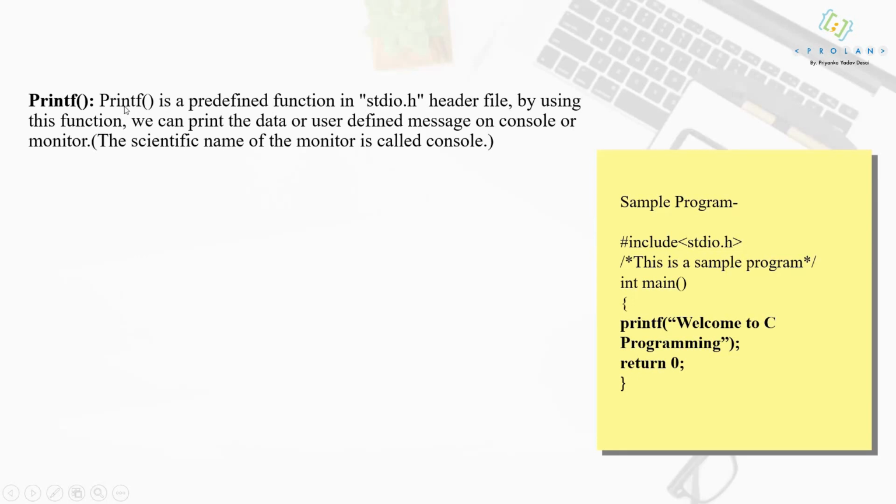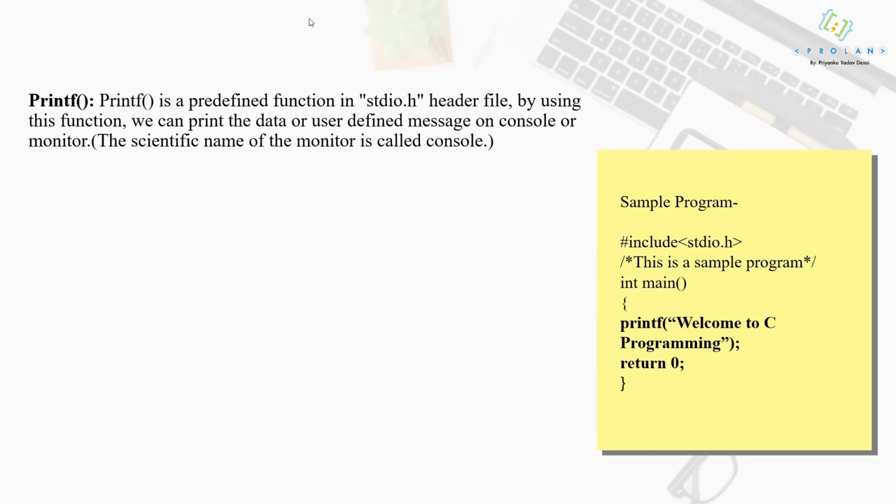So if you want to use the printf function, then you have to include the stdio.h header file in your program. Now by using this function we can print data or a user defined message on the console. So with the help of this printf statement, whatever you want to print, you can print on the output screen.